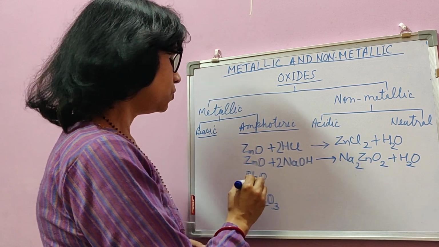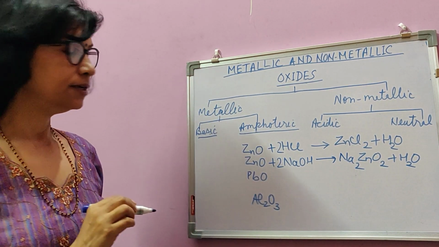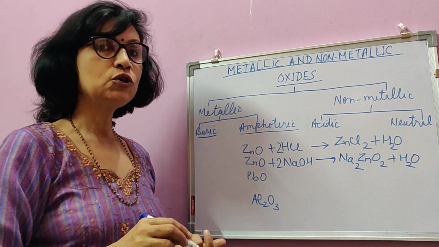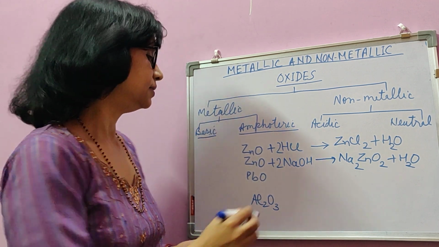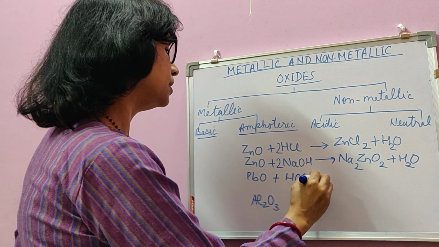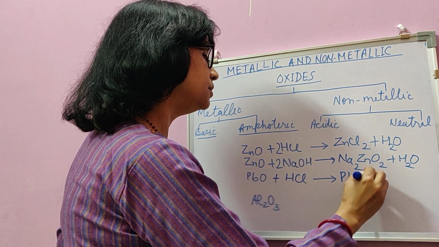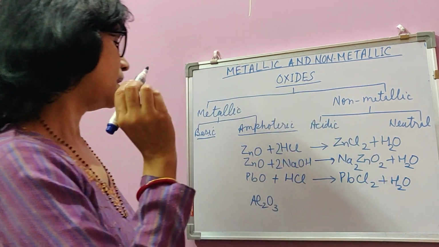Similarly, lead monoxide PbO is also an amphoteric oxide. It also has dual nature. It means with a strong acid it acts as a base and with a strong base as an acid. Look at this. With a strong acid like HCl, it forms the salt PbCl2 plus H2O.